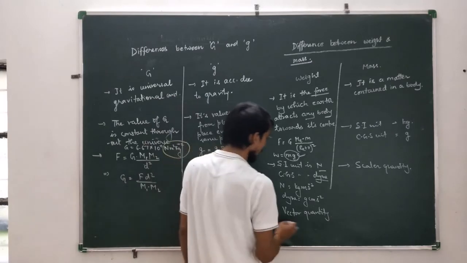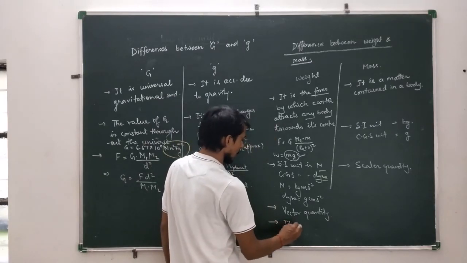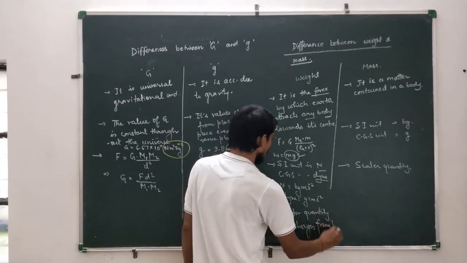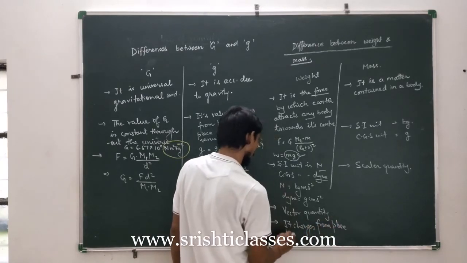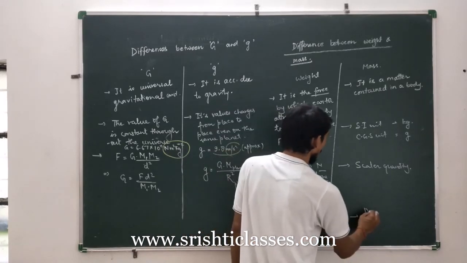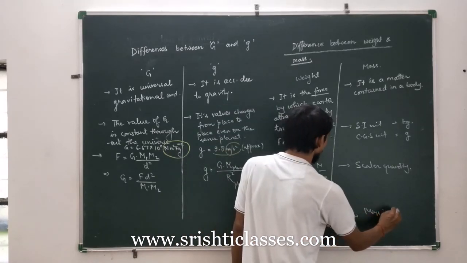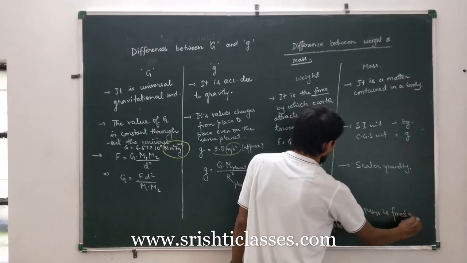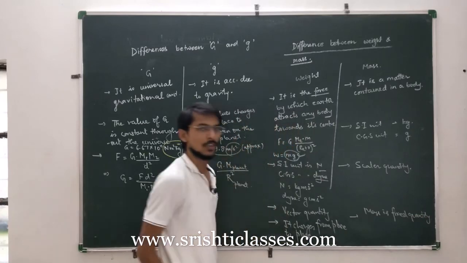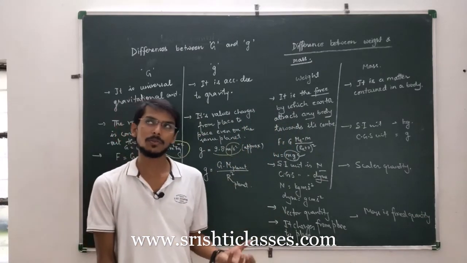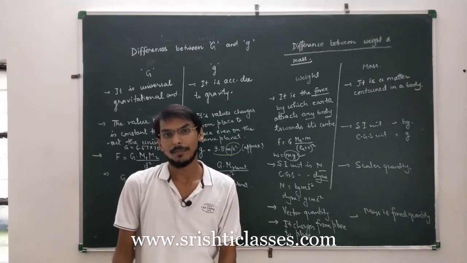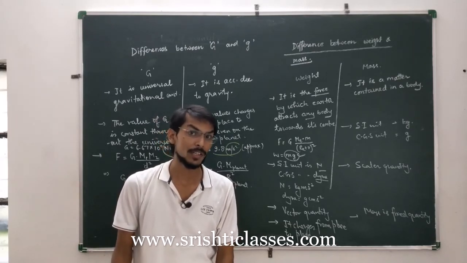So if you take a body from Earth to the surface of Moon, the weight of the body will certainly change, but the mass of the body will not change.